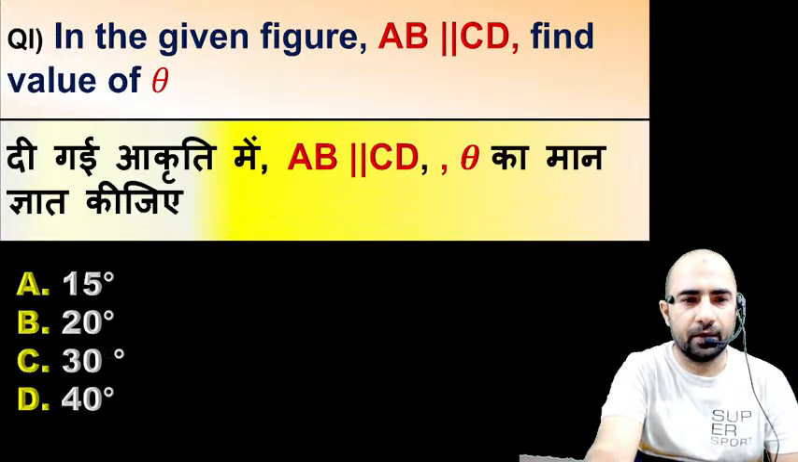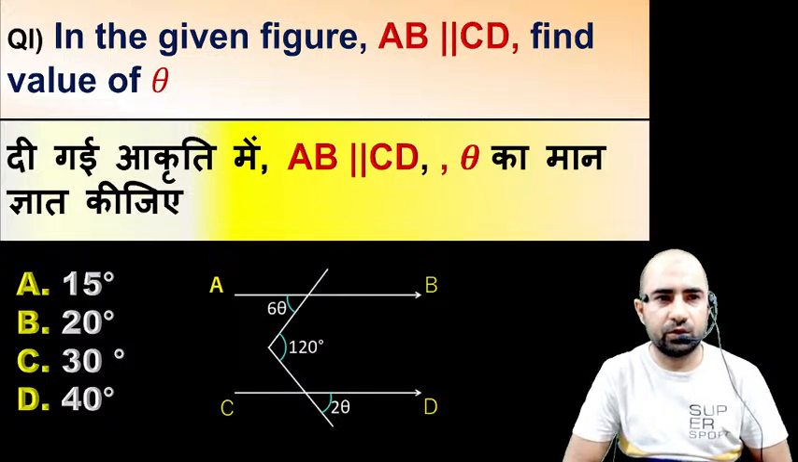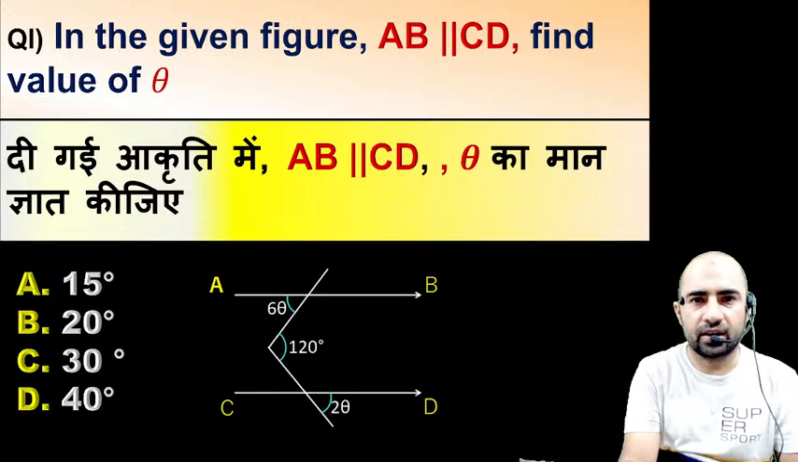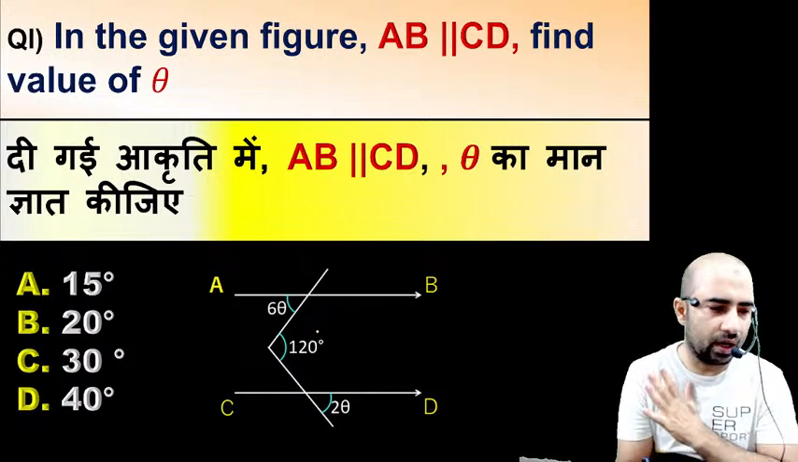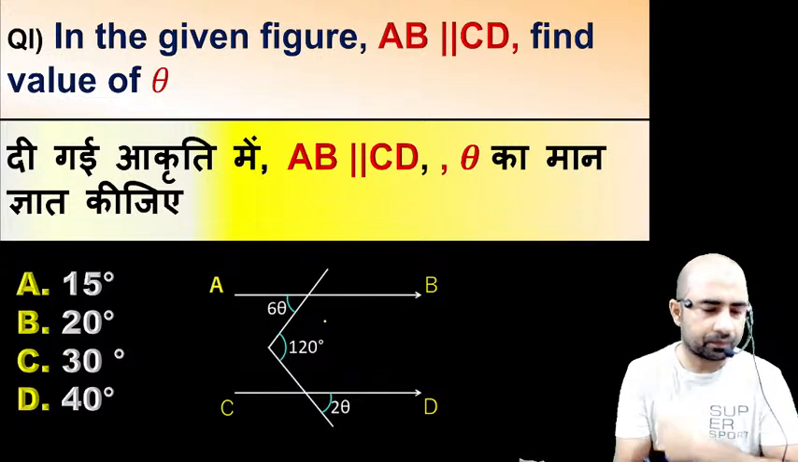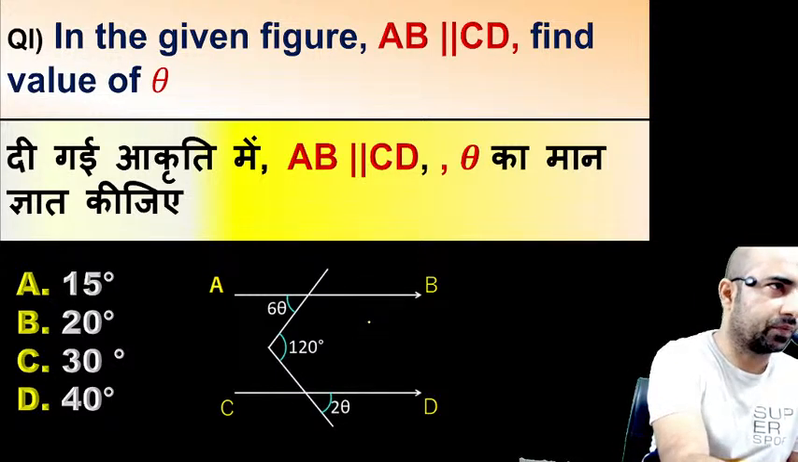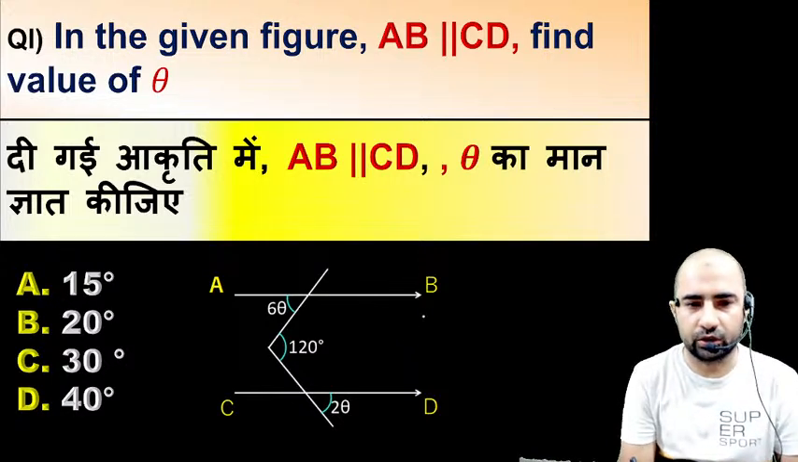Our next question is question number I. The question is saying that in the given figure, AB is parallel to CD, find the value of theta. Again we have the same type of question. So how can we find the value of theta? I will give you the solution of this question, and I will also give you the short trick of this question.